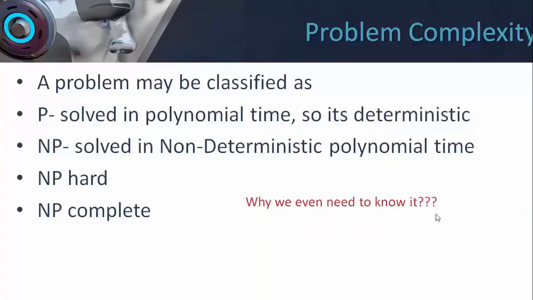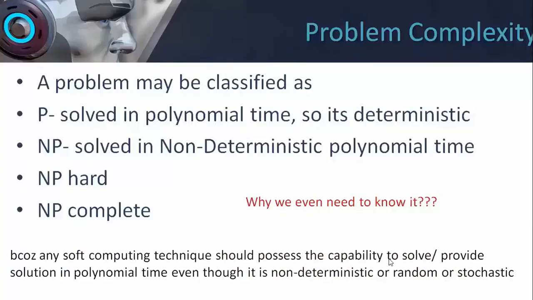So with this, I think we understand what is even the need of this. The need to understand all these classifications is that soft computing techniques should possess the capability to provide a solution to even NP-hard, NP-complete or NP problems which have random or stochastic inputs, and give us the solution in polynomial time.